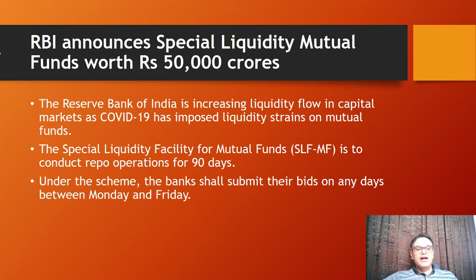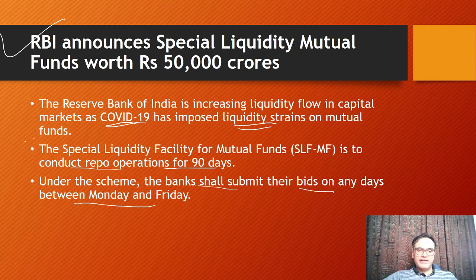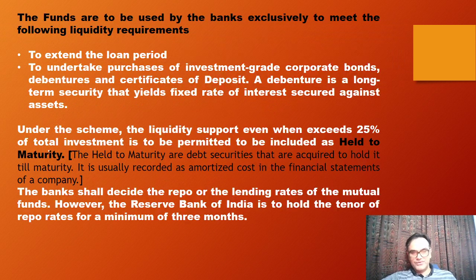Okay. Then RBI announces a special liquidity facility for mutual funds worth rupees 50,000 crore. So this is again a COVID-19 initiative where more liquidity is being provided by RBI. You just need to remember the special liquidity facility for mutual funds is to conduct repo operations for 90 days, and under this scheme the banks shall submit their bids on any day between Monday and Friday. Just some commit-to-memory kind of tidbit facts that you should remember.